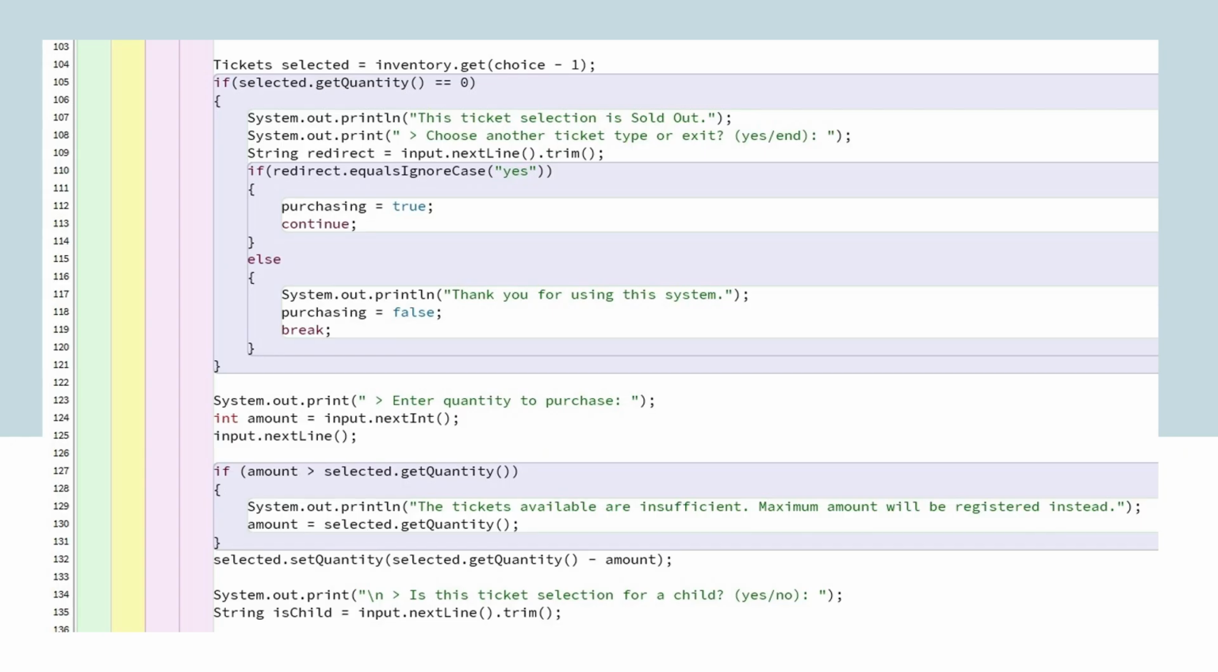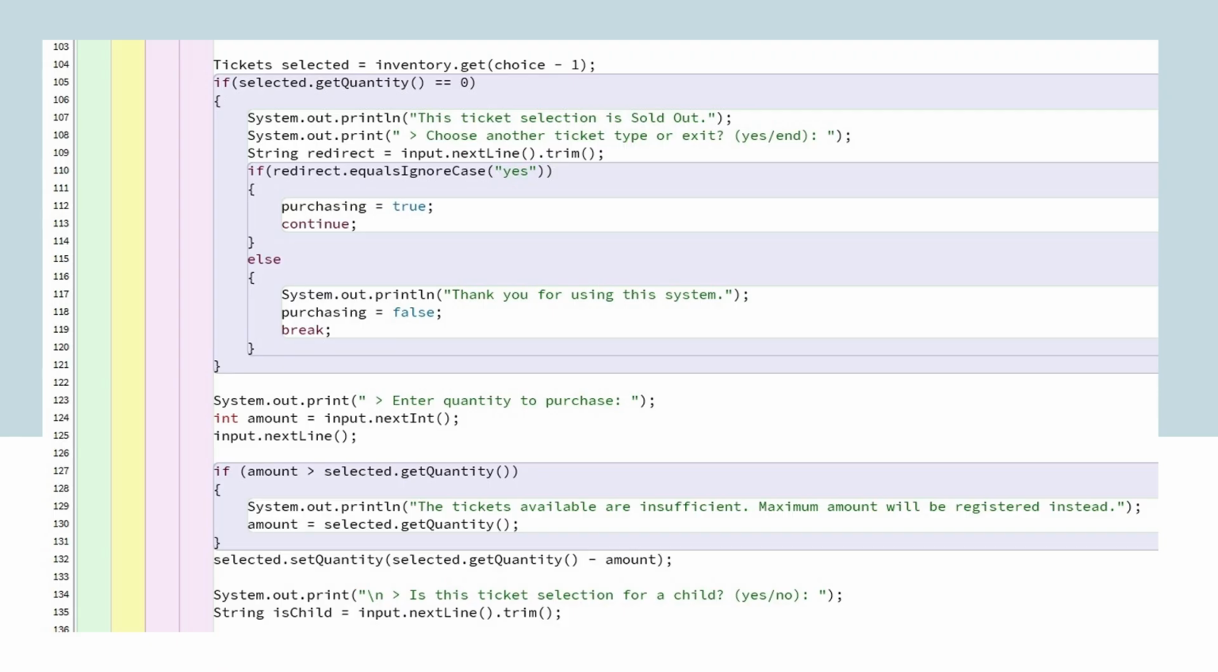Next, the ticket object is initialized using the inventory array, in which the ticket the customer selected from the index is chosen. If the selected quantity is 0, then the program will prompt the user to enter another type of ticket, or whether they want to end the program. Then the customer will enter the quantity for that ticket that they wish to purchase.